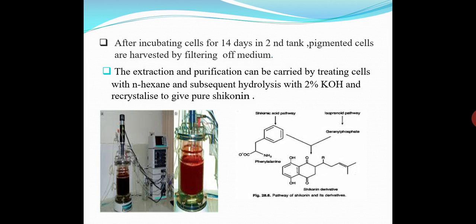After incubating cells for 14 days in second tank, this shikonin is harvested or collected by using filtration technique. After filtration, the extraction and purification of the shikonin is done so that it is converted into pure form. The extraction is done with n-hexane and subsequent hydrolysis with 2% KOH and recrystallization to give pure shikonin product. See in the image, the red color pigment, this is the shikonin.